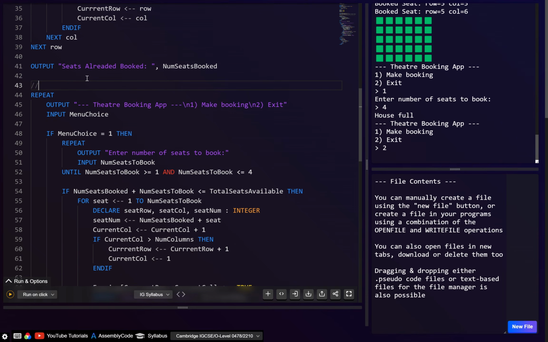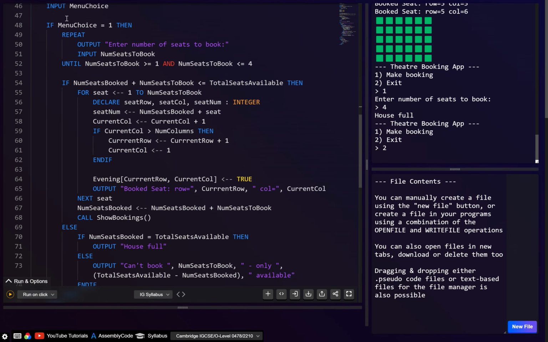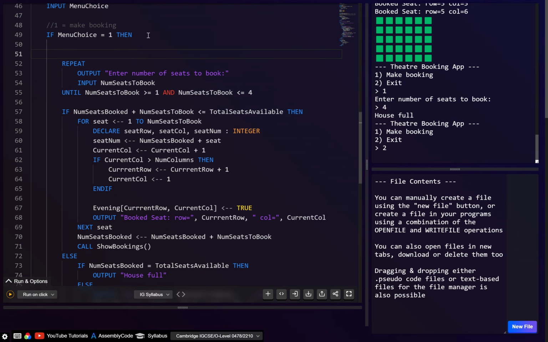Right, so here, for this repeat until, we'll just say show user menu until user chooses 2, and let's just say exit in brackets. Okay, so menu choice 1, let's just say 1 equals make booking. Alright, I think that's fine. And then for this one we can just say get and validate the number of seats to book, and let's just say 1 to 4 like this.